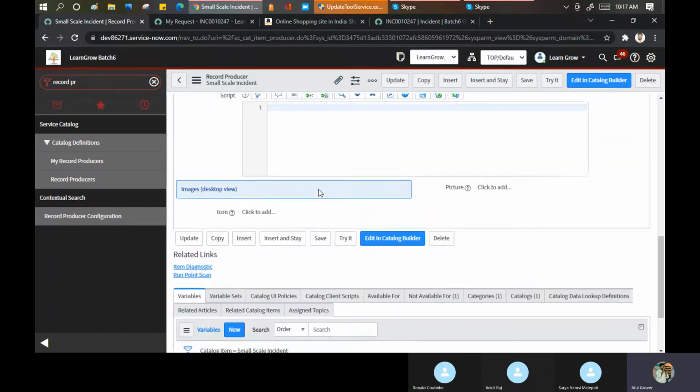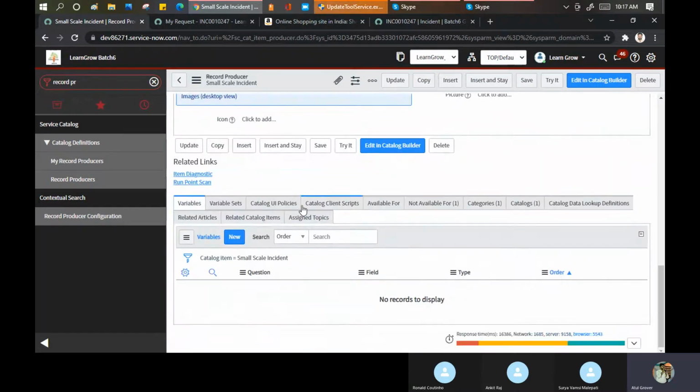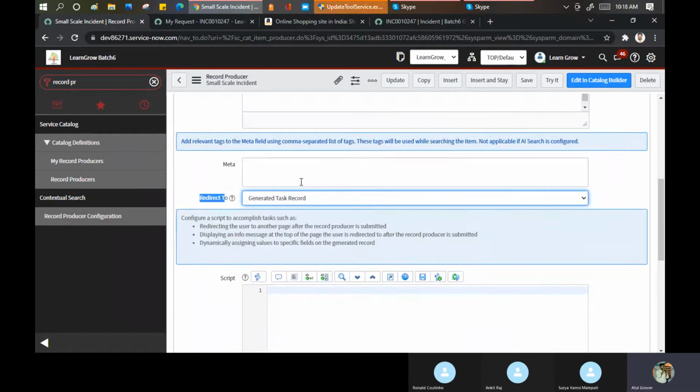Rest of all the parameters which we discussed about variables, variable sets, policies, availability for everything will be the same. You can put articles, you can put items, anything you can do here. Now, any doubt, any question?